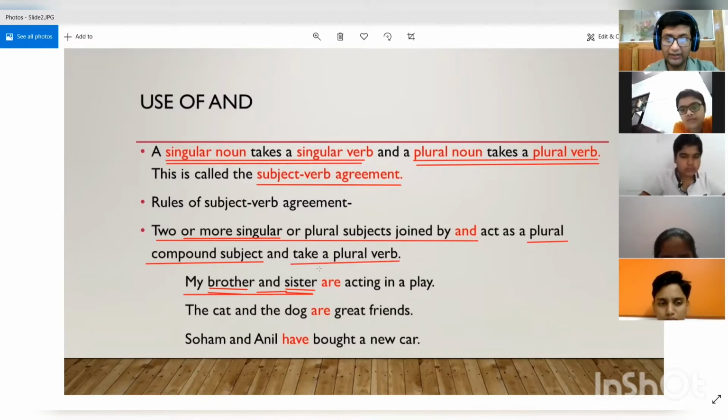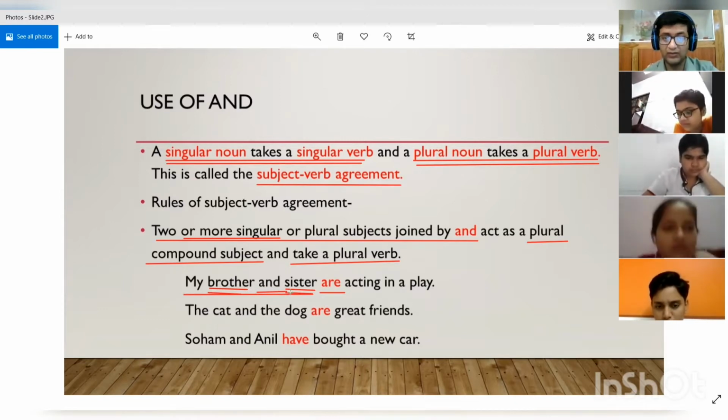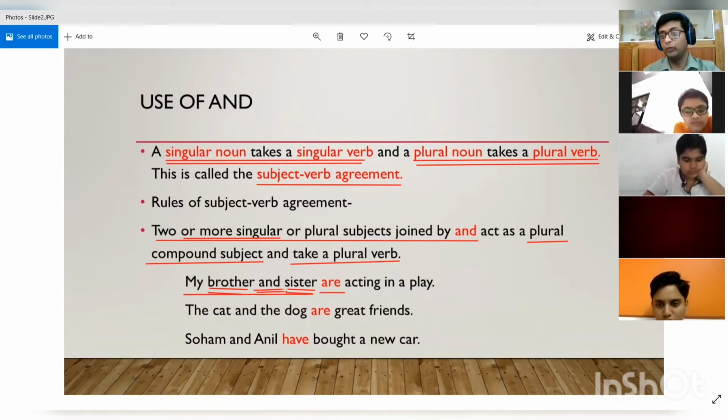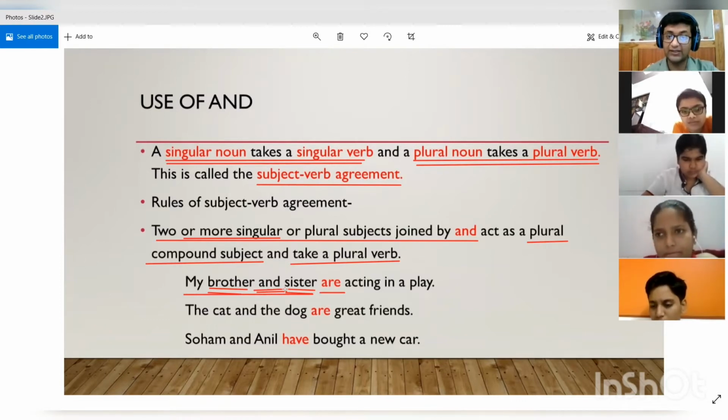All right. Why do they take a plural verb? Because when we add them with and, they become plural in nature. So here we have used are. My brother and sister are acting in a play. If it was only my brother, then we would have said my brother is acting in a play. If it was my sister only, then we would have said my sister is acting in a play. But because we have added brother and sister with and, they have become plural. Now we will say my brother and sister are acting in a play. All right, understood?